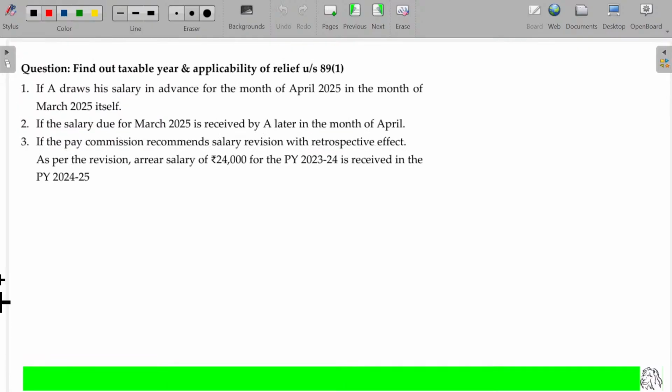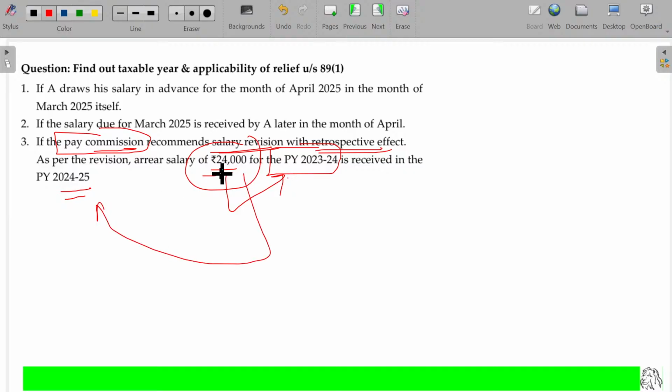Is that clear? Now, if the pay commission recommends salary revision with retrospective effect, as per the revision, arrear salary of 24,000 for the previous year 23-24 is received in the previous year 24-25. This arrear salary is meant for that period, but we are not sure what extra amount we'll get. Only because of the pay revision it is confirmed that the earlier year's salary could be revised, and for the revision, you'll be getting 24,000 arrear. That arrear you receive only in 24-25, so automatically it's going to be taxable only in the year 24-25.